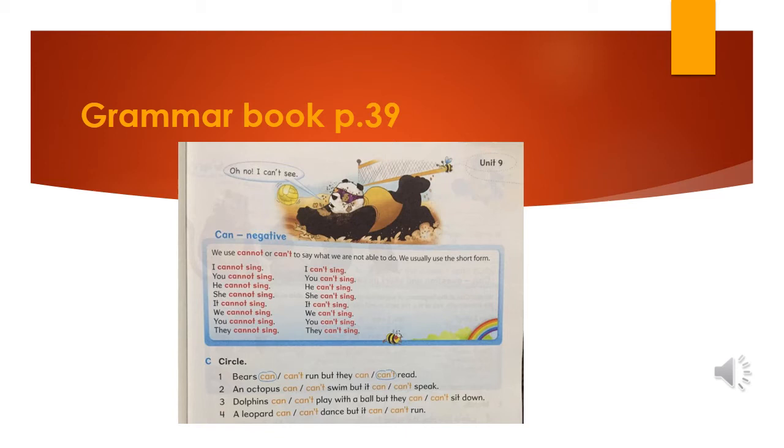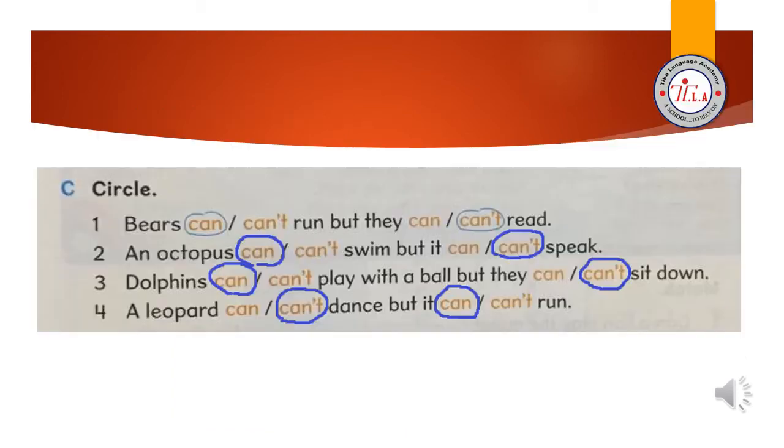Number 2, an octopus can or can't swim, but it can or can't sing. Number 3, dolphins can or can't play with a ball, but they can or can't sit down. Number 4, a leopard can or can't dance, but it can or can't run. Take 5 minutes to answer the questions and then revise your answers in the next slide.